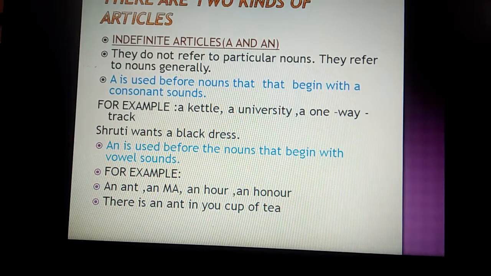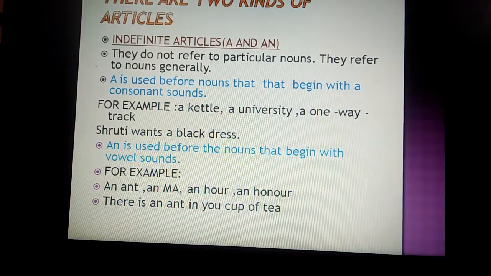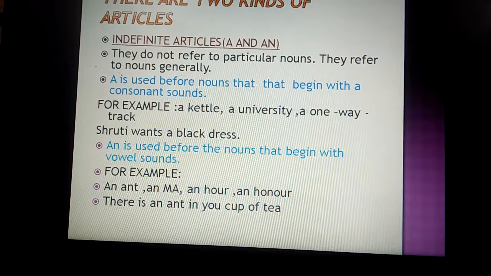Now the second example, Shruti wants a black dress. Here Shruti doesn't want any particular black dress, she wants a dress which should be of black color. So therefore we can use a here.